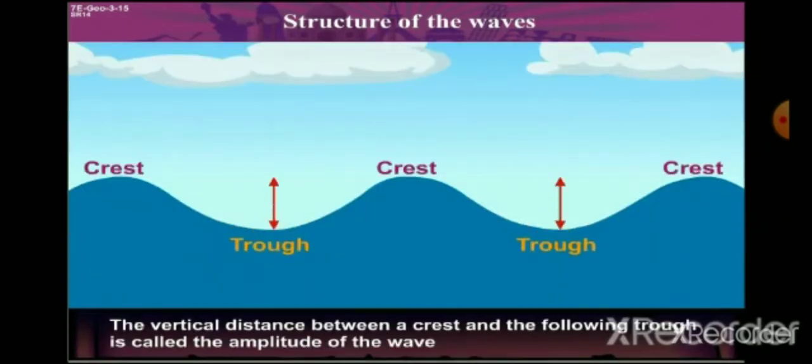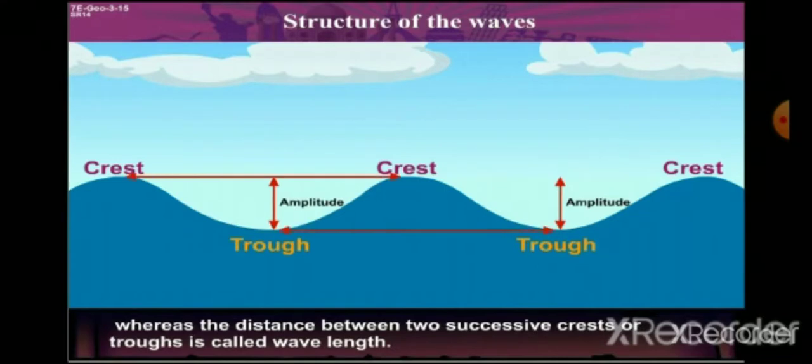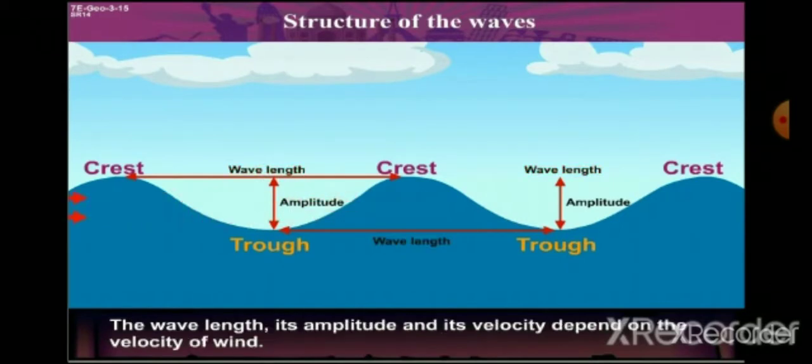The vertical distance between a crest and the following trough is called the amplitude of the wave, whereas the distance between two successive crests or troughs is called wavelength. The wavelength, its amplitude and its velocity depend on the velocity of wind.